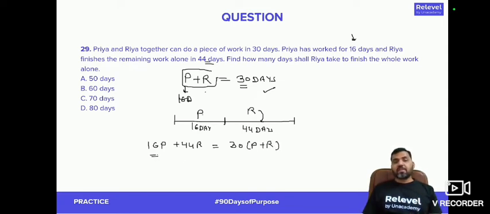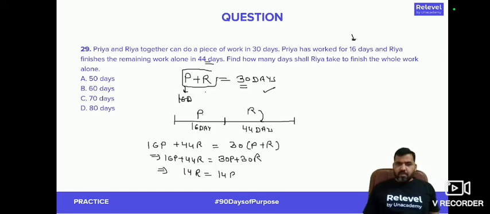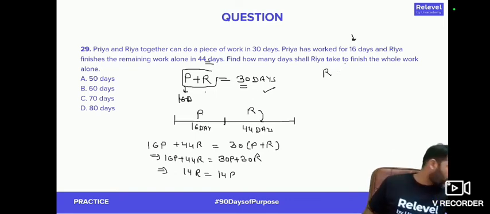Now if I solve this, I'll get a relationship between the efficiency of Priya and Riya. 16 times P plus 44 times R is equal to 30 times P plus 30 times R. You see that 14 times R is equal to 14 times P. That means Riya and Priya both have the same efficiency. Riya and Priya both have the same efficiency, right?